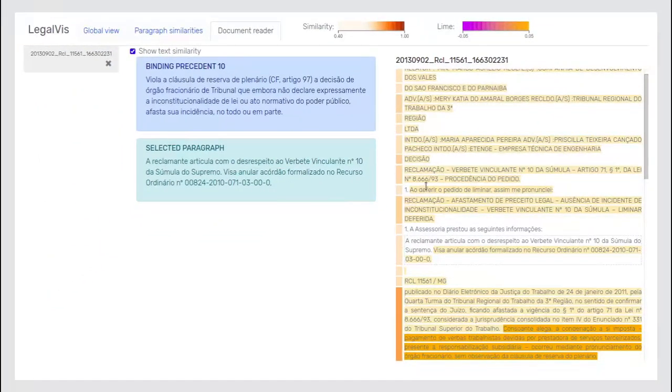This example not only supports once more the usefulness of LegalVis in identifying and exploring potential citations, but also demonstrates the potential of the system to optimize and validate document labeling.